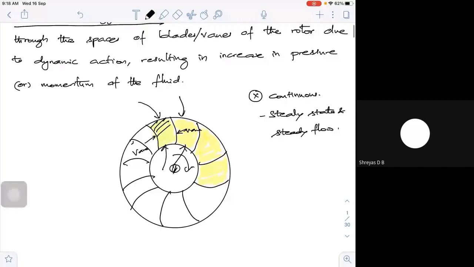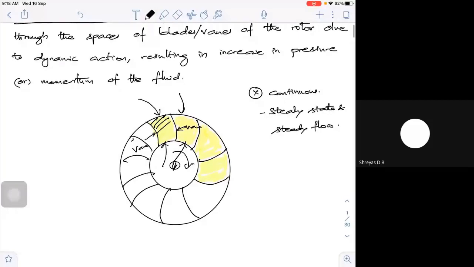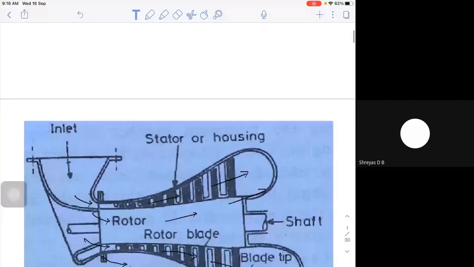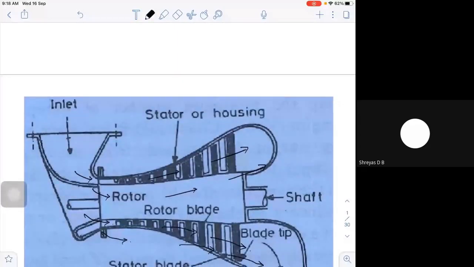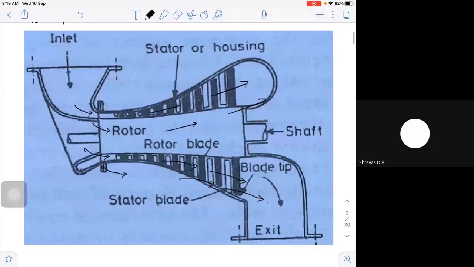Fine. Now, what are the parts of a turbo machine? I have a simple sketch here. Look at it. A turbo machine will have these simple parts. One, it should have an inlet, where the fluid will flow in. Then it should have an outlet or exit, where the fluid will go out. So it has an inlet and an exit.